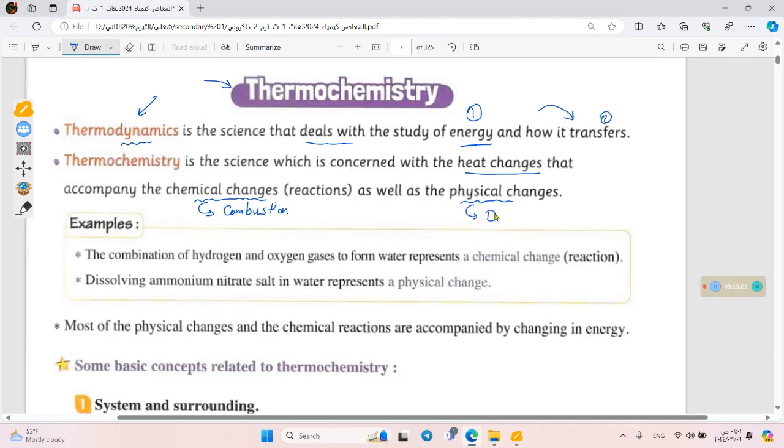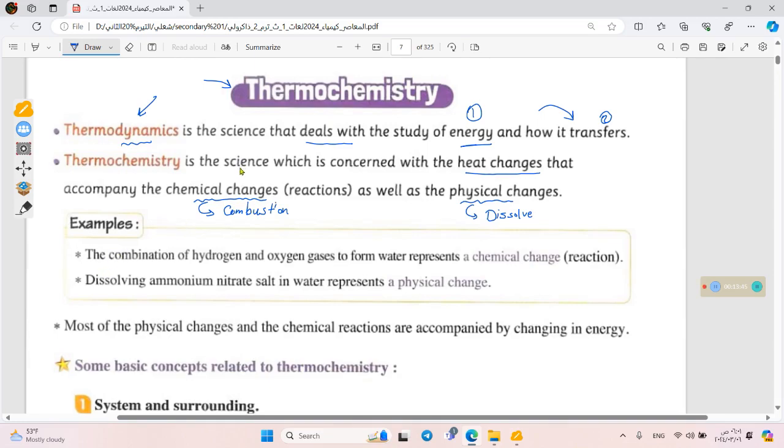The dissolving process: when dissolving something, we are making a physical change. Also the dilution, which turns the concentration of a solution from higher concentration to lower concentration. It's the dilution process, and we discussed it also this month. That's great. So we now know what thermochemistry is and what thermodynamics is. Fine. Thermochemistry studies the heat exchange, but where do we study this heat exchange?